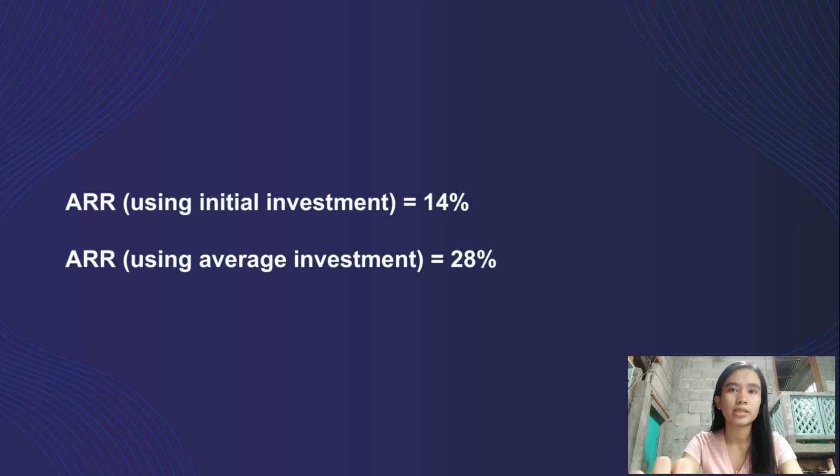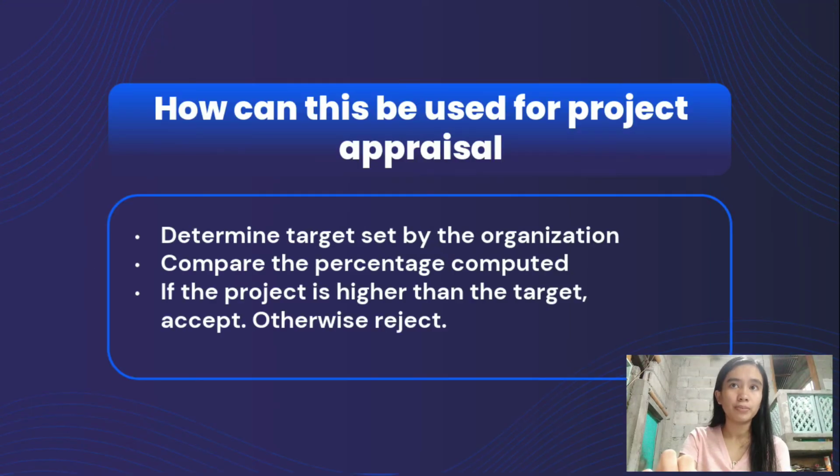So how can this percentage be used? So this percentage can be used for project appraisal by first determining the target set by the organization, compare the percentage computed, and if the project is higher than the target, accept, otherwise reject. So the companies have a target sometimes, and this may be based on their experience as to what project they accept, what project is preferable for them.